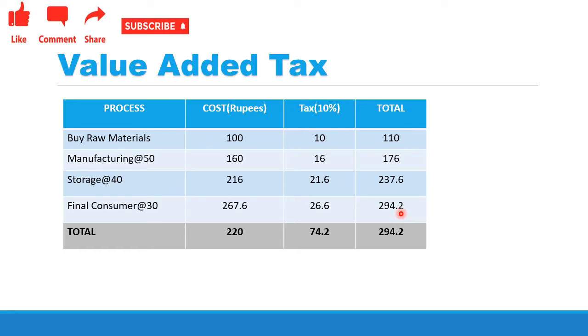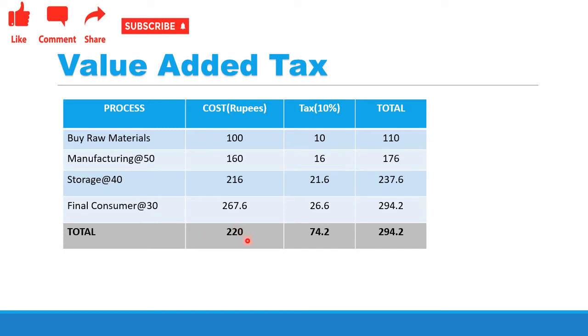So the final consumer has to pay 294 rupees to get that product. So this much tax has to be paid. The actual cost of the product is just 220, that is 100 plus 50 plus 40 plus 30.